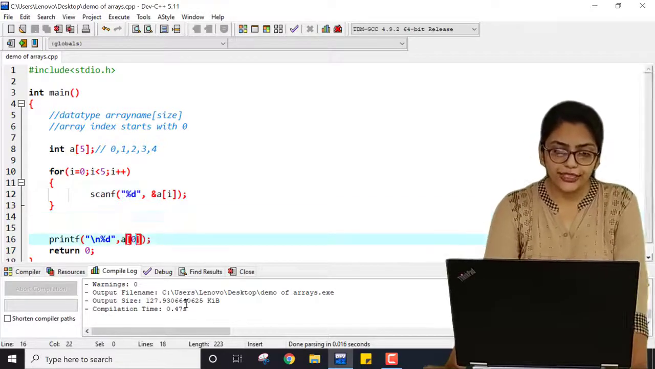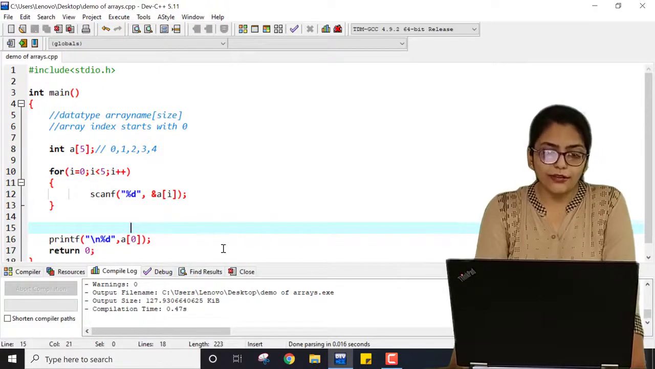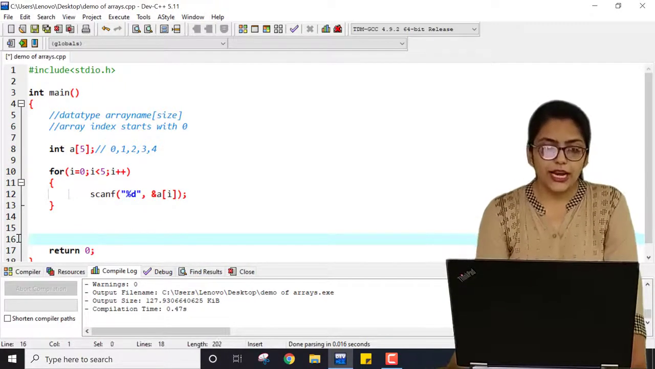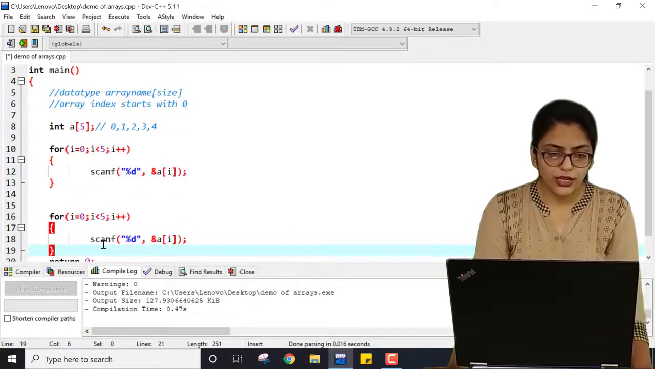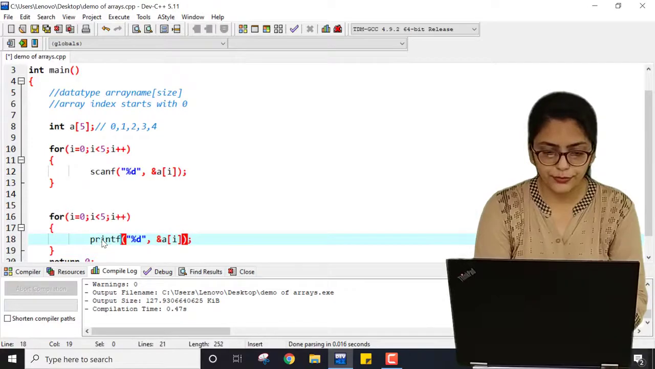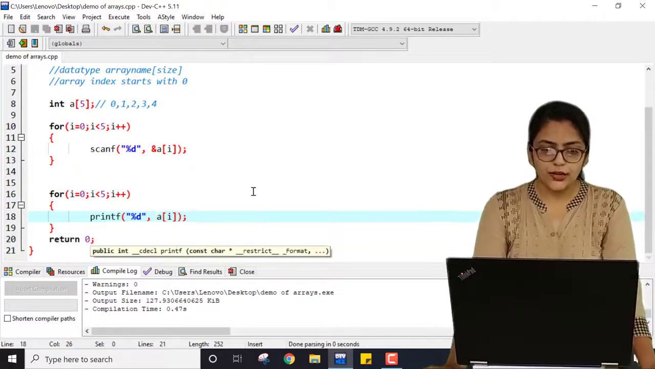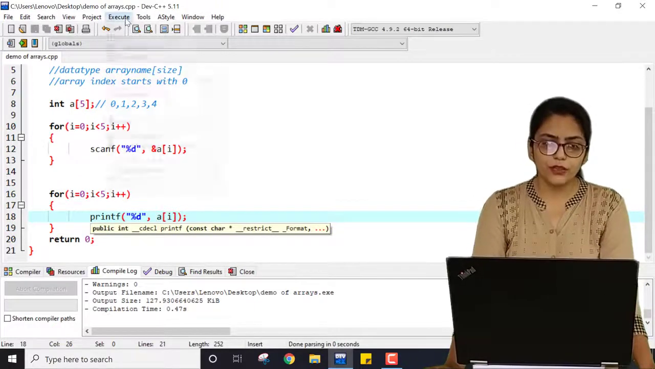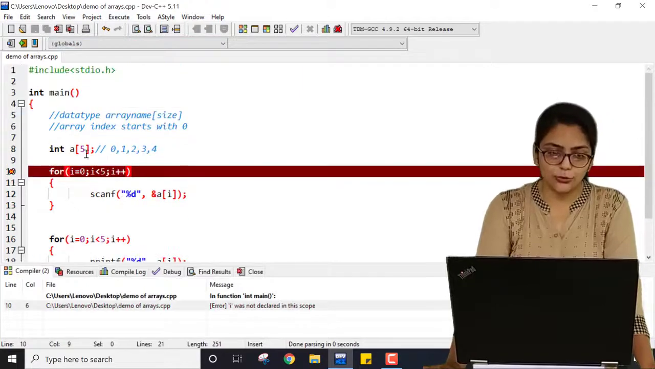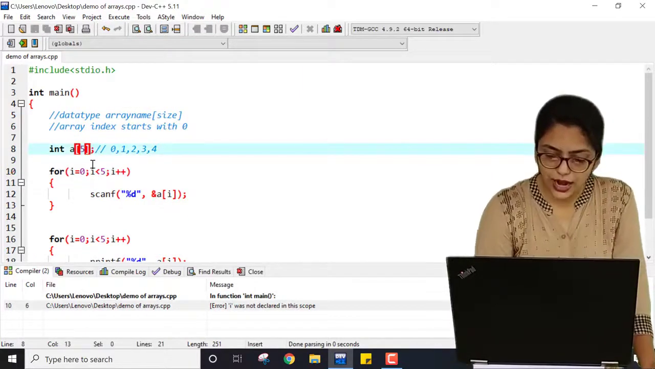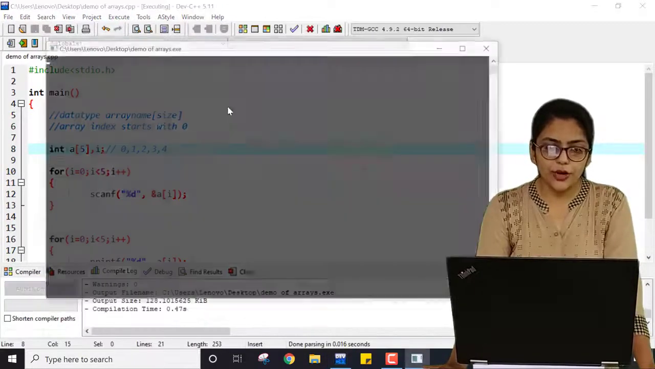And if I am printing a of 0 over here, then it will give me only the value of a of 0. What if I want to print each value of array a? I have to just copy this and paste it over here, and here I can write printf instead of scanf, and the address operator is removed. Right? If I just save this program, compile it and execute it, what is the error over here? i is not declared. I have to declare i. So I can also declare i over here. Save this program, compile it and run it.